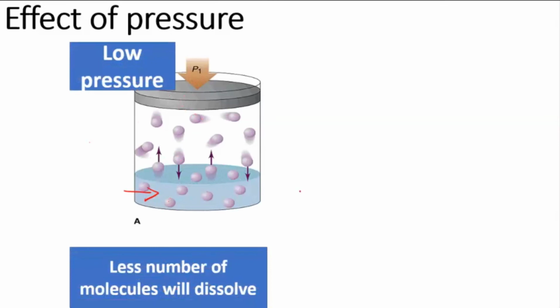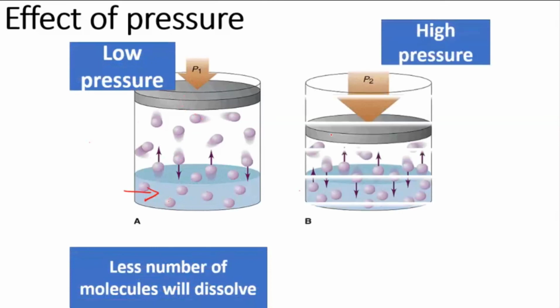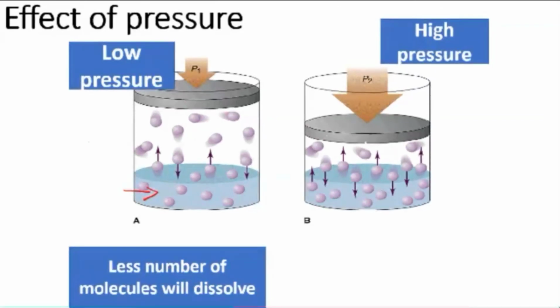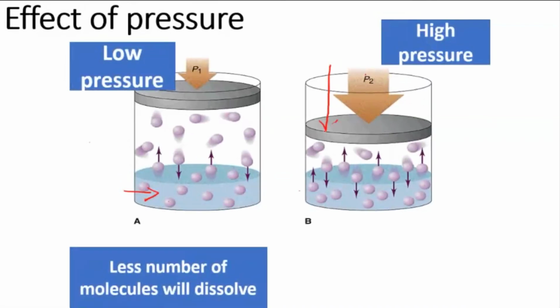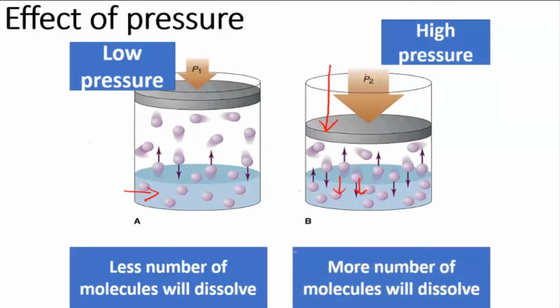But if you apply higher pressure, same thing, but you apply higher pressure to this piston, so the above piston we are applying higher pressure. So when you apply more pressure, what will happen? You know, gases are highly compressible. Since they are compressible, they will start moving downwards, so here they can directly go into the solution. More amount of gas will try to get dissolved in the given solvent, so you will see more number of molecules will start getting dissolved.